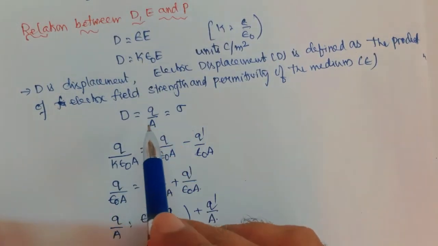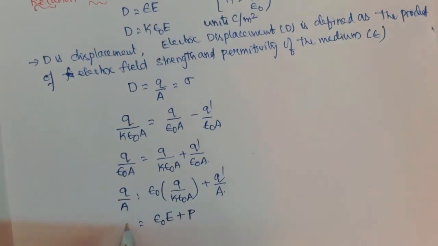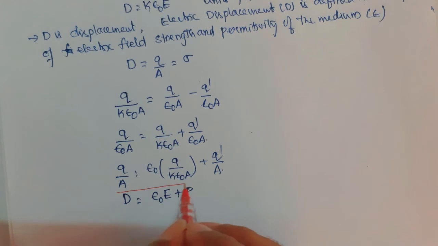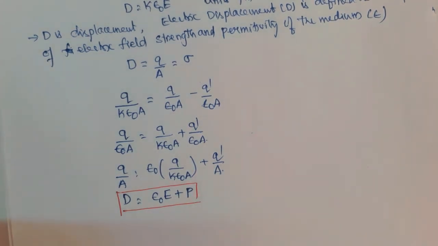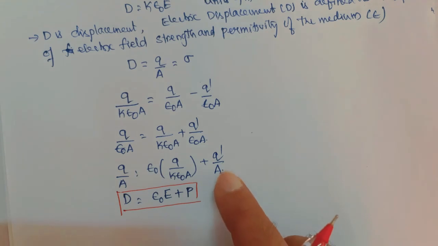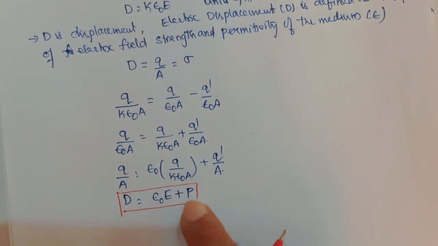It is nothing but D. So D is equal to epsilon naught E plus P. This is the relation between the three. You should also remember that the induced charge per unit area is again called the polarization.